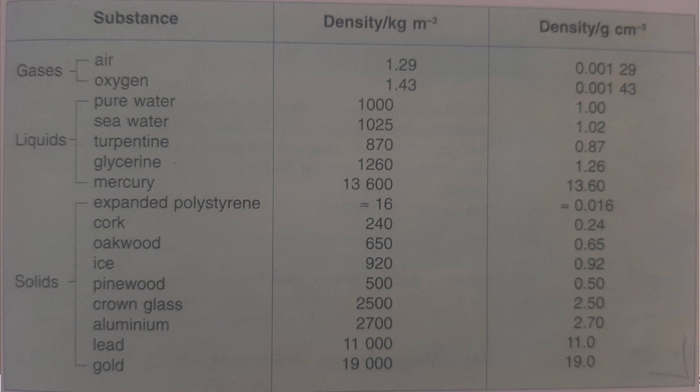From that table, we can see that 1000 kilogram per meter cube is 1 gram per centimeter cube, and also the reason why mercury is much heavier than water.